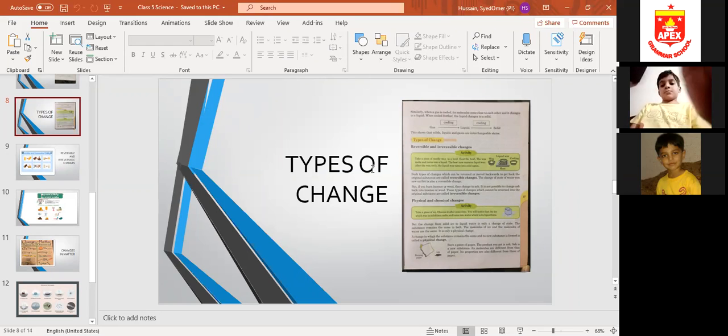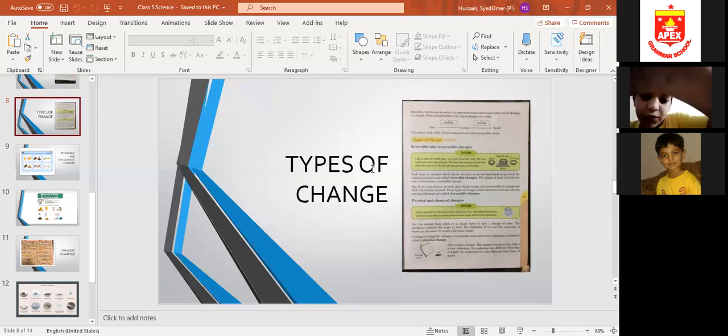Turn your camera on. Like I have already told you, you can look at your books as well. On the next page, first two lines: similarly, when a gas is cooled, its molecules come close to each other and it changes to a liquid. When cooled further, the liquid changes to a solid. If we condense steam or gas, it changes into liquid. And if we further cool the liquid, it changes into solid.